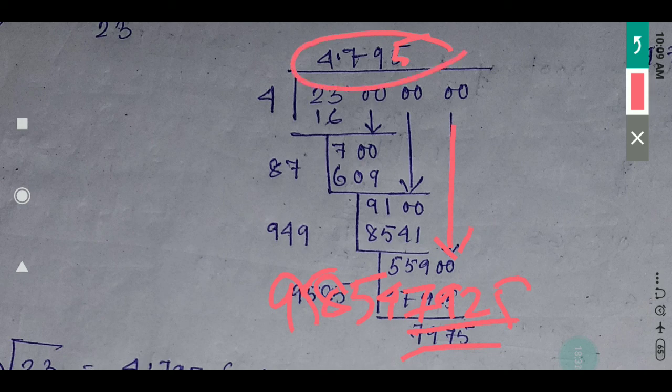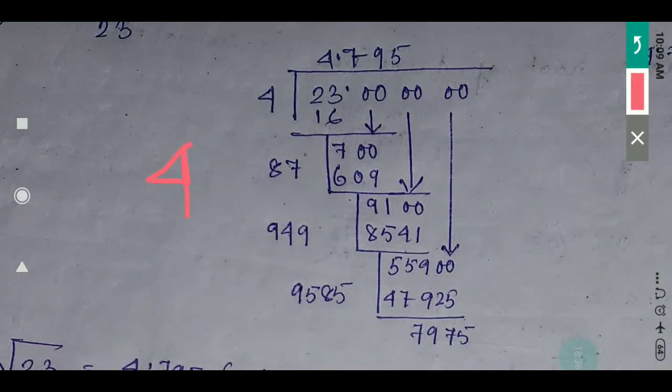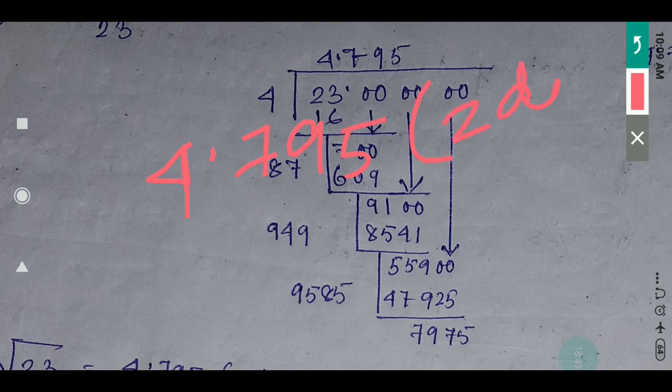Okay, so now let's take the round off. So the square root of 23, you have got 4.795. In the question it is given 2 decimal places. So now check the last digit. If it is less than 5 there is no change, but if it is 5 or greater than 5, then there will be one increment. So it will be 4.79 plus 1, that means it will be 4.80. Understood?